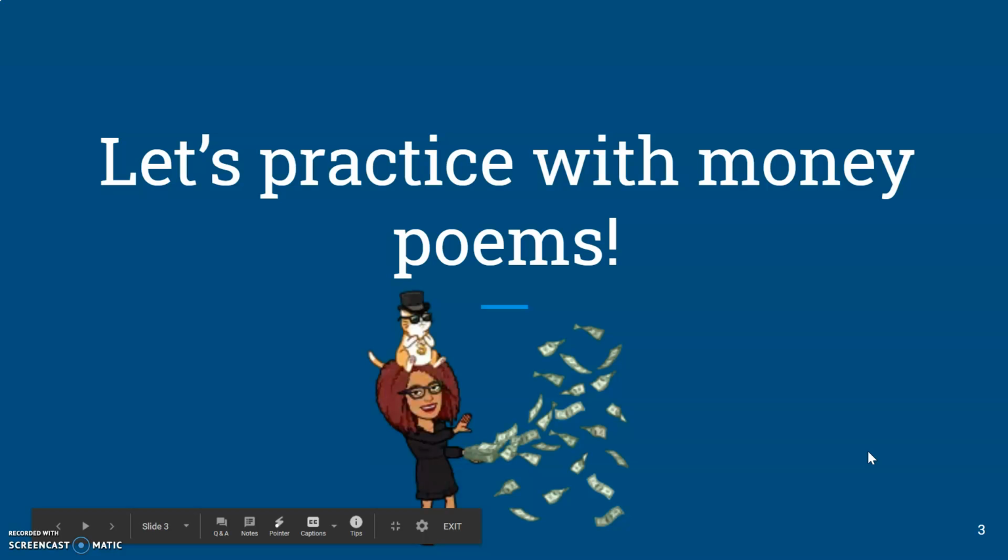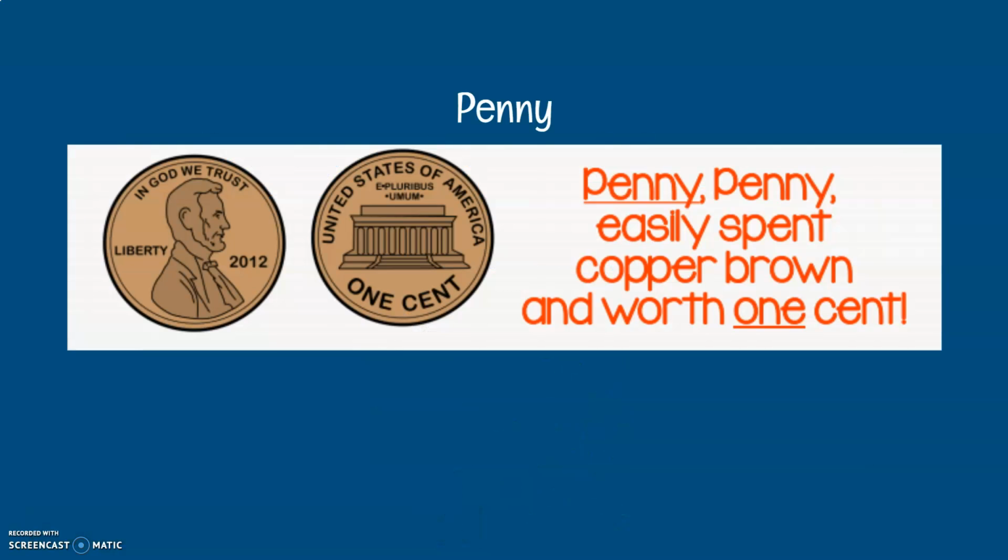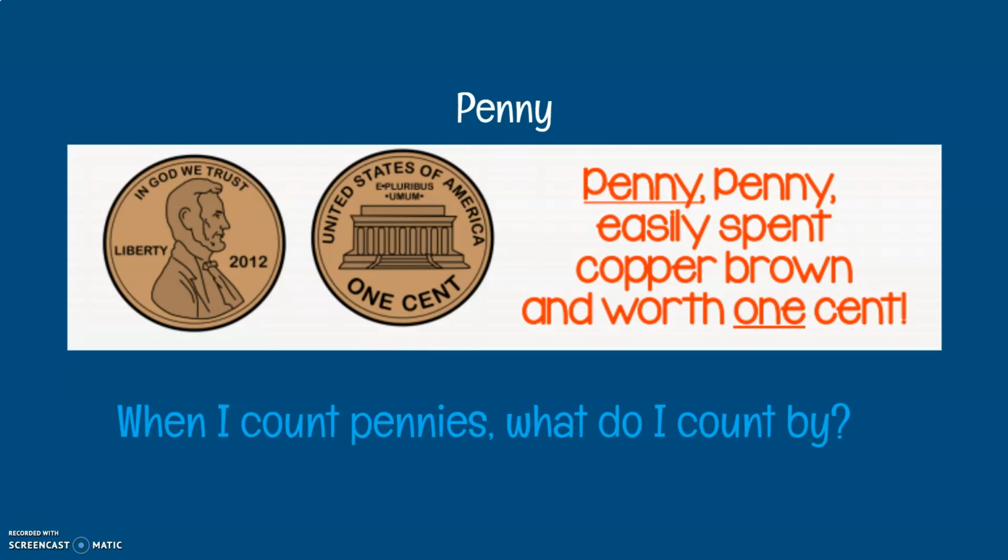Let's practice our money knowledge with some money poems. Penny. Penny, penny, easily spent, copper brown and worth 1 cent. Now your turn, read with me. Penny, penny, easily spent, copper brown and worth 1 cent. When I count pennies, what do I count by? We count by ones.